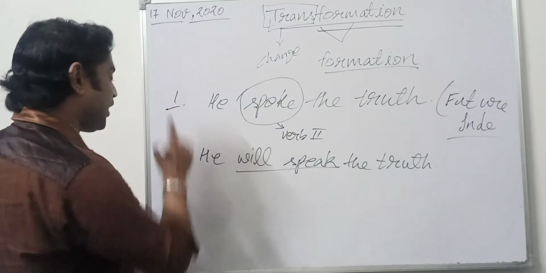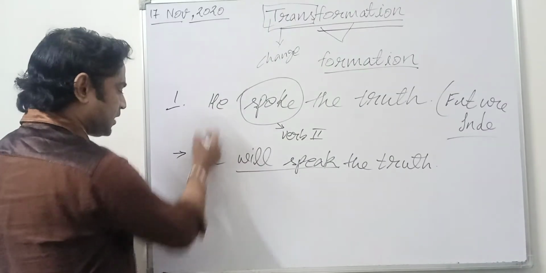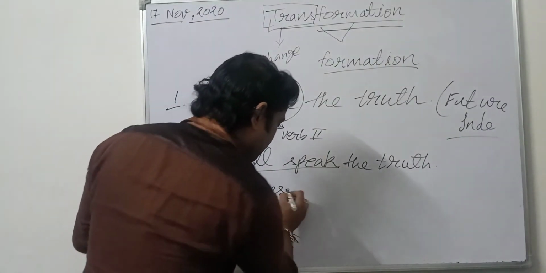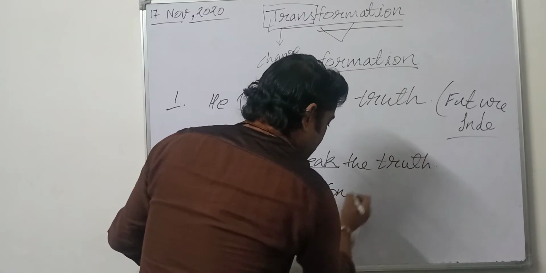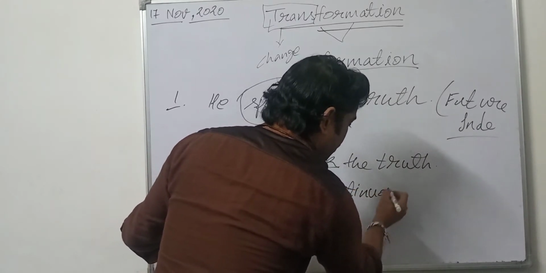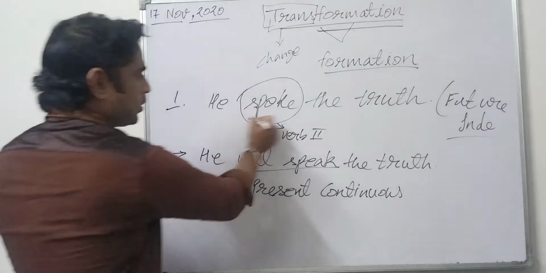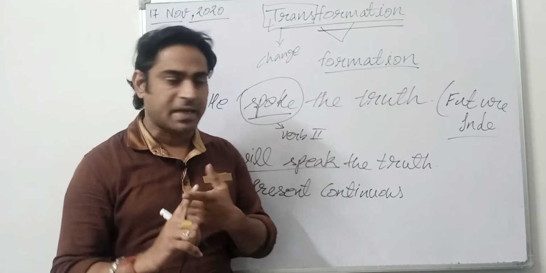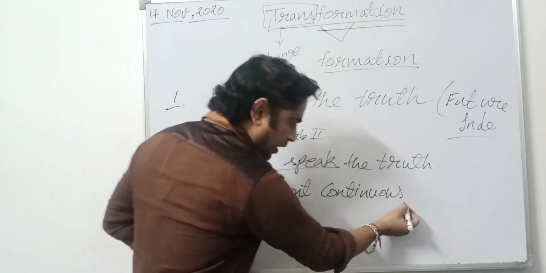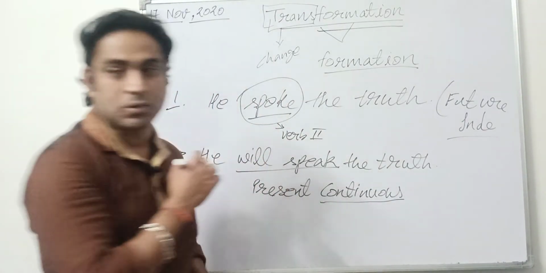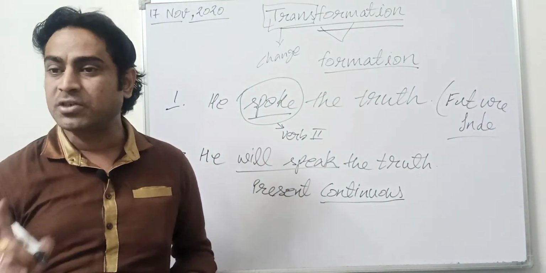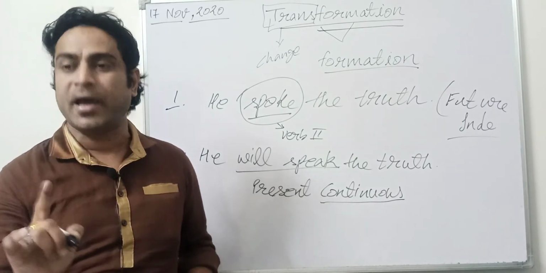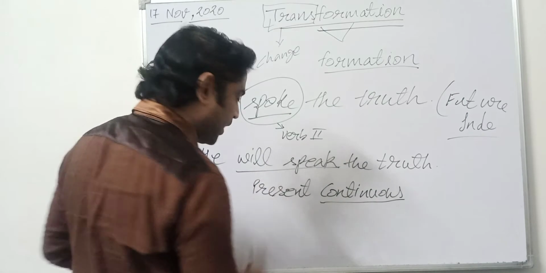Okay. If I say change the same sentence into present continuous, how can we do that? We have "spoke." We'll take verb first plus ing form, right? Definitely, because we are going to change it into continuous mode, and continuous mode is shown only and only by the ing form, the present participle form.